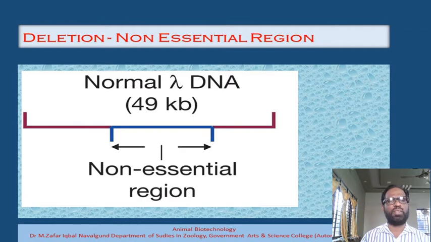That's why we can now remove this non-essential region. The non-essential region between 20 to 35 has 15 kilobase pair, and 15 kilobase pair plus the 3.5 kilobase pair we already have gives us the ability to clone a DNA of about 18.5 kilobase pair. This is the way we are going to solve the first problem.